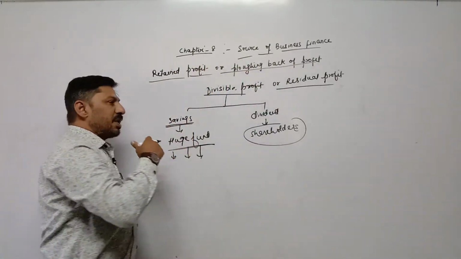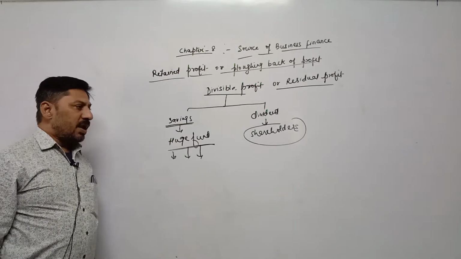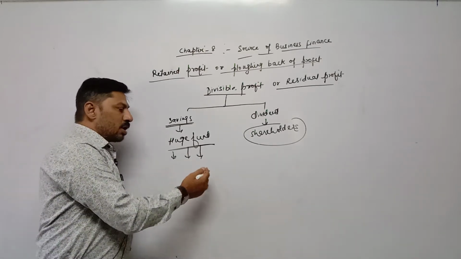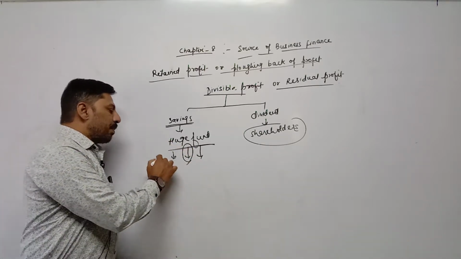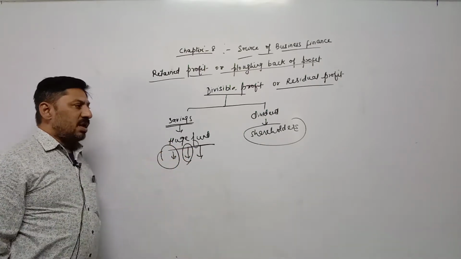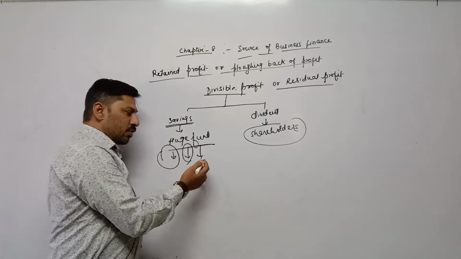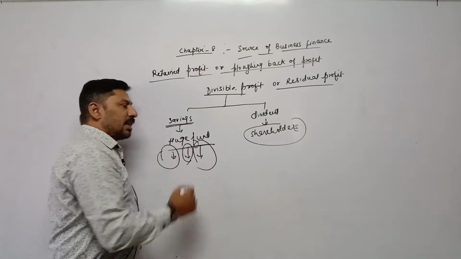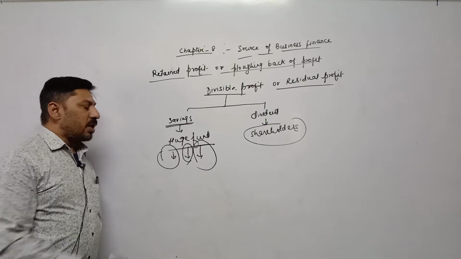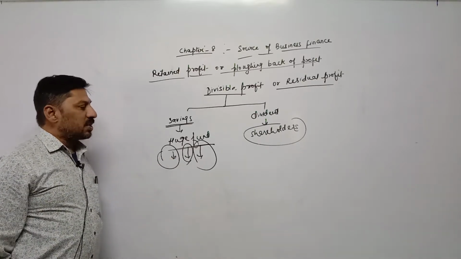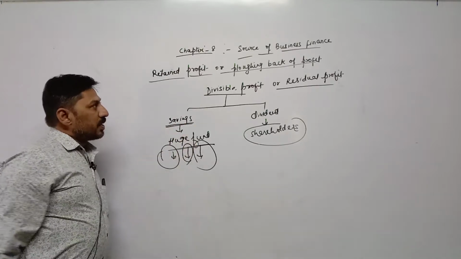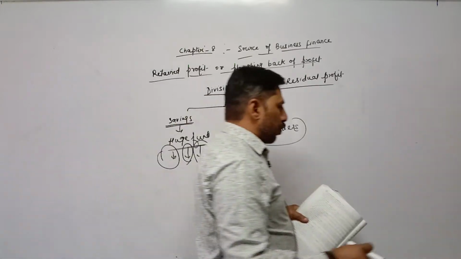Such profit can be used by the business unit to fulfill various types of expenses, to bring expansion of the business, to adopt new technology, to pay liabilities, or to meet any accidental expenses. So in different forms, such huge funds can be used. Now, retained profit according to the textbook.